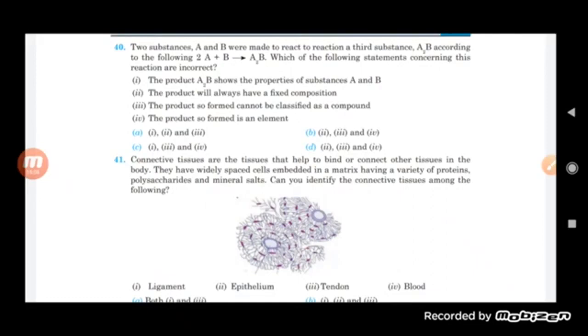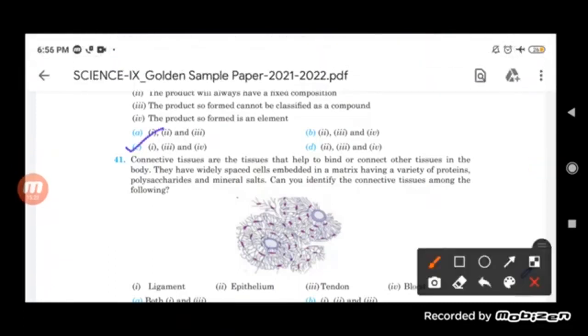Product A to B does not show the properties of A and B, but actually has its own property. The product so formed cannot be classified as a compound. This is also wrong because it is classified as a compound only. The product so formed is an element. This is also a wrong one. So out of the following, which is supposed to be incorrect? First, third and fourth are incorrect. So we can say here that C is the correct option.